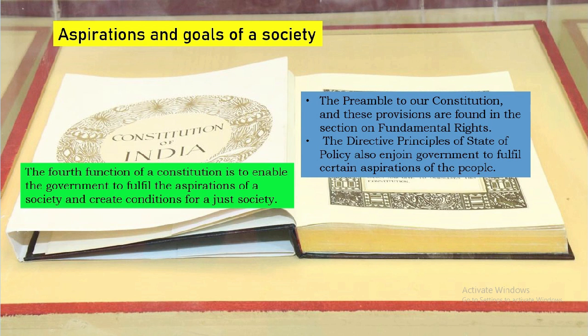So, in this section, we learned about the aspirations and the goals of the society. It is not only the duty of the constitution to give voice to the aspirations of the society, but also to enable the government to fulfill them and to create an environment, a condition for a minimal, dignified life leading to a just society.